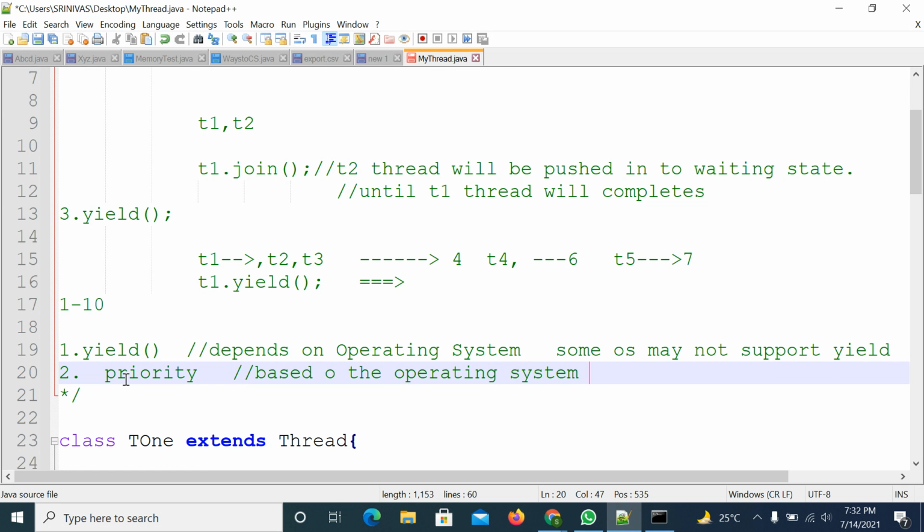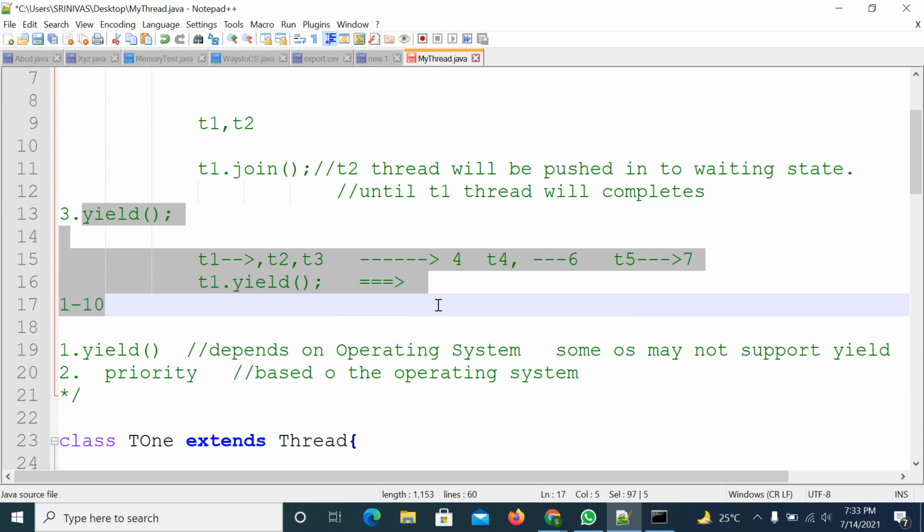So in this case, it is not possible to explain a concept with a practical. That's why I took these two at the end. Actually I need to explain them in the starting, but I took these two at the end. If you are not getting the exact output, you may feel it is not working, but the operating system is not supporting these two. But from an interview point of view, the concept is the yield method, this one.